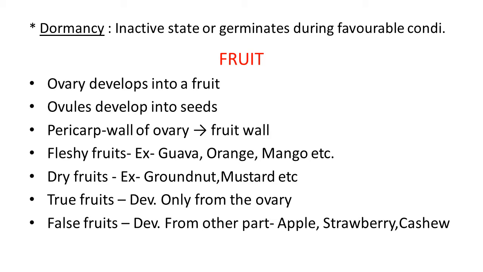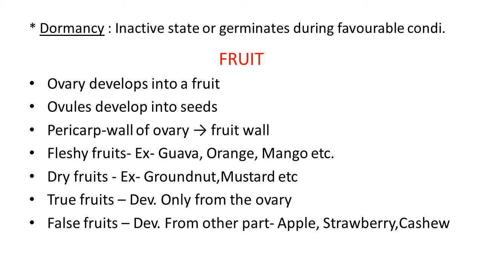About fruit. Fruit is actually a developed ovary. Ovules develop into seeds. Ovary develops into fruit. The fruit wall is the pericarp, which is actually the wall of the ovary. So this way, after the reproduction process, the ovary develops into fruit, ovules develop into seeds, and the pericarp becomes the wall of the fruit, that is, the fruit wall.